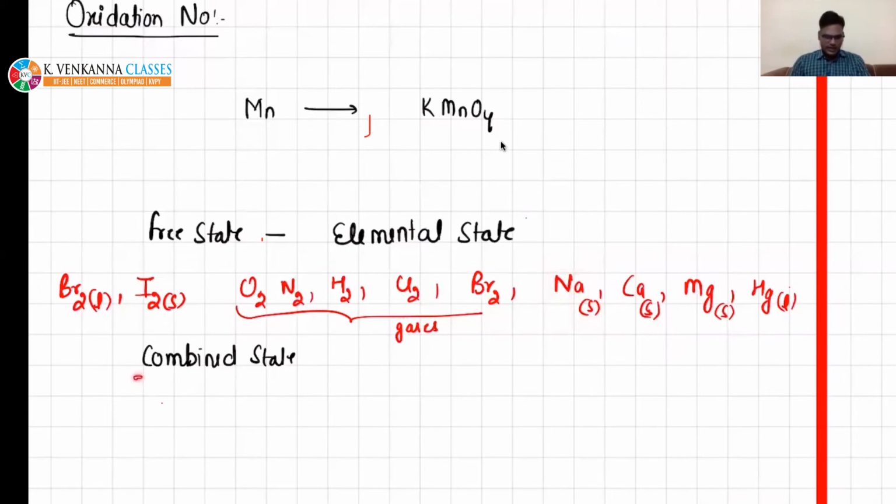In combined state, beta, there will be more than one element. Combined state is nothing but a compound. In a compound, atoms of more than one element are present.